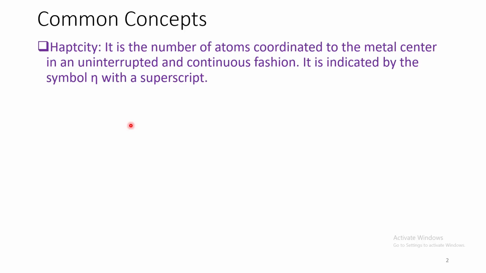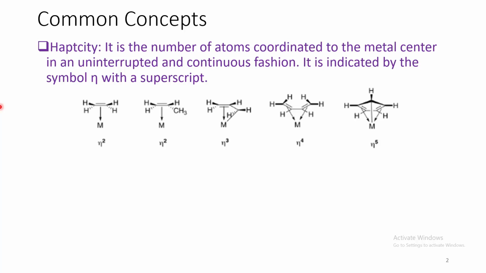Hapticity. It is nothing but the number of atoms coordinated to the metal center in an uninterrupted and continuous fashion. It's indicated with the symbol eta with a superscript. For example, these two are eta 2 mode. This one is an eta 3 mode. This one is an eta 4 mode. Whereas this one is an eta 5 mode.